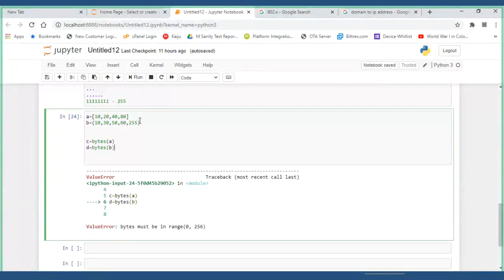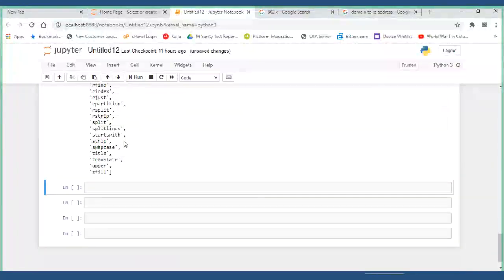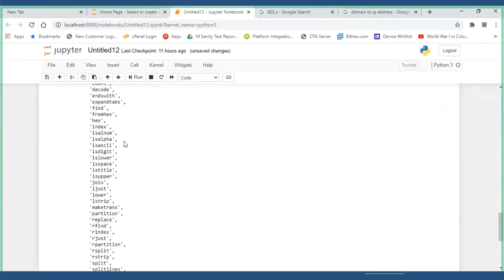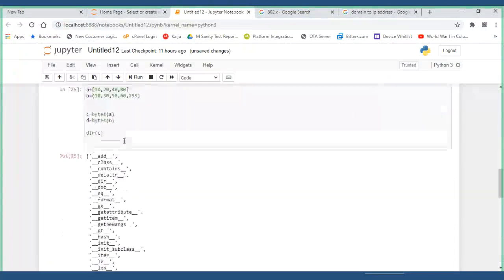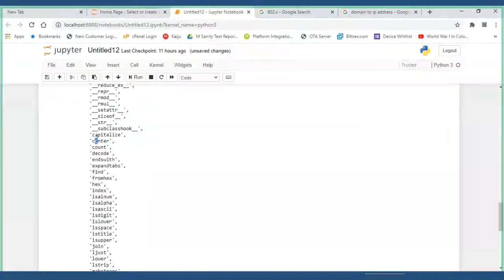What can I do with these bytes? How can you come to know about it? Just give dir of C. It will give all the functions you can do with bytes. You can do capitalize.